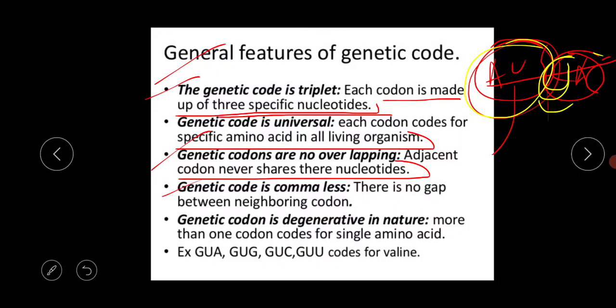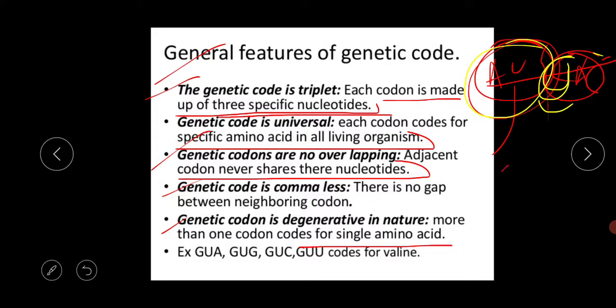Okay. Next thing is the genetic code is commaless. So there is no gap between the neighboring codons. Okay. The last thing is the genetic code is degenerate in nature. So more than one codon codes for a single amino acid, because in our environment the number of amino acids is very much less than the number of codons.